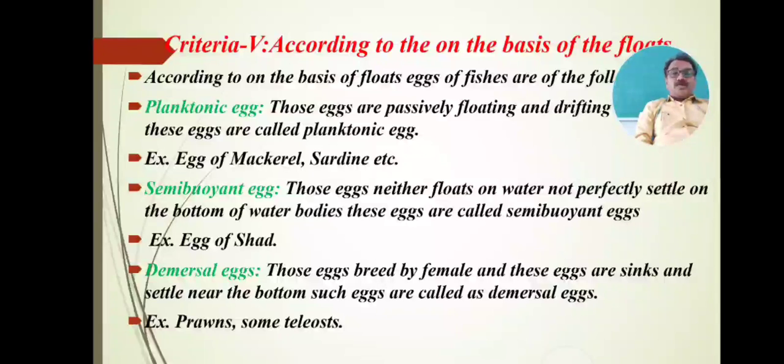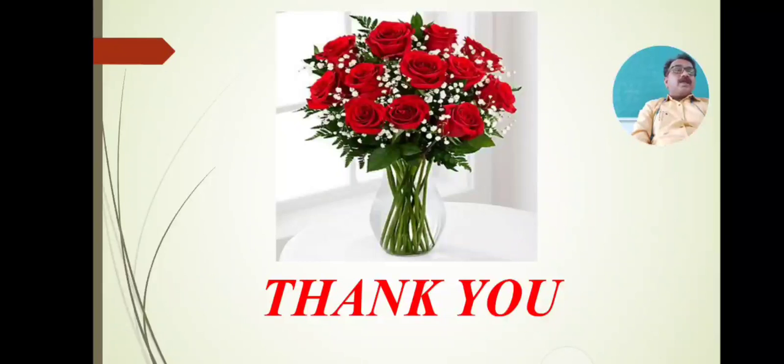Such eggs are called demersal eggs, and they occur in large quantities in fishes. For example, prawn eggs are demersal eggs. Most teleost fishes have demersal eggs, which sink to the bottom of the water. These are the three types: planktonic, semi-buoyant, and demersal eggs, on the basis of buoyancy or floating condition.